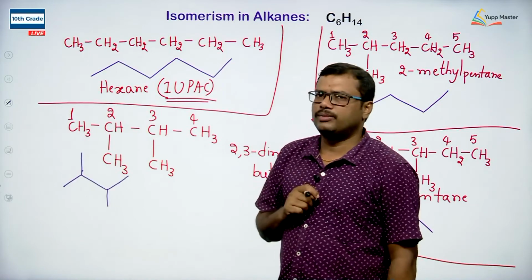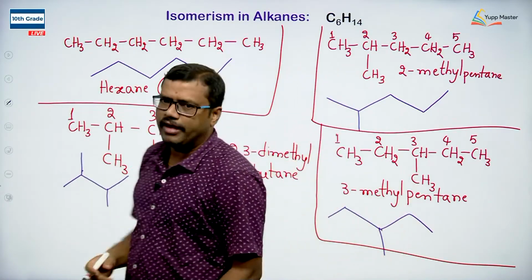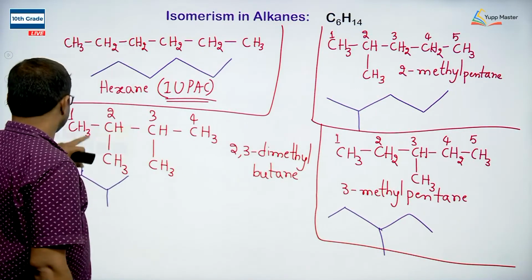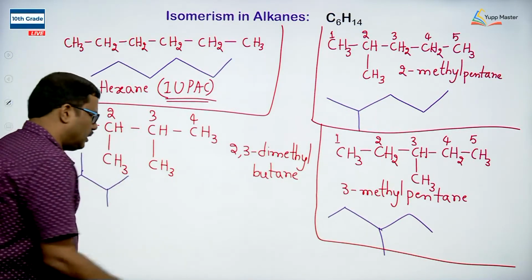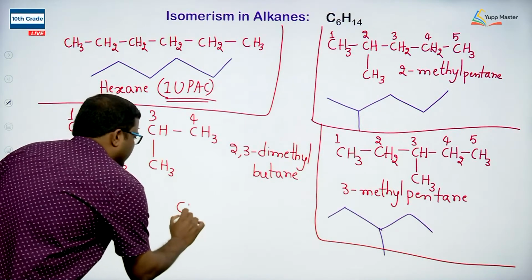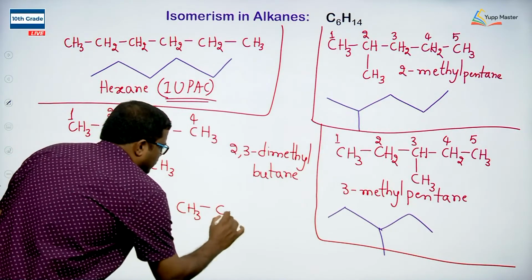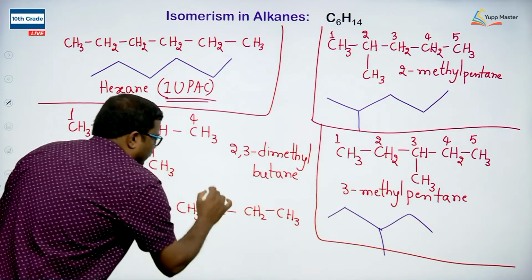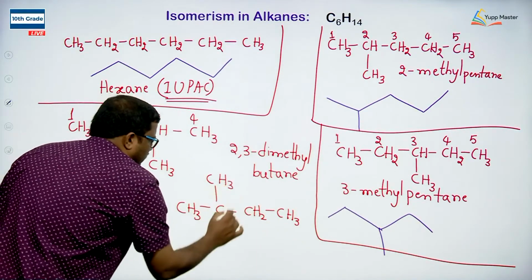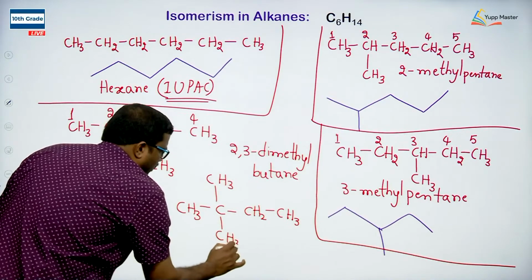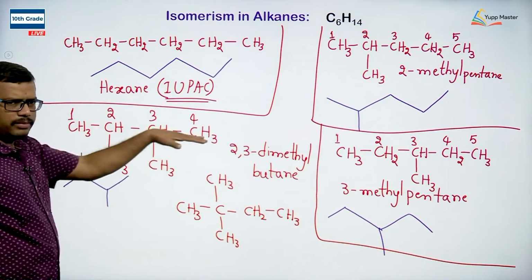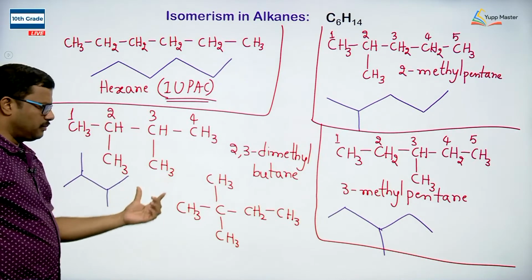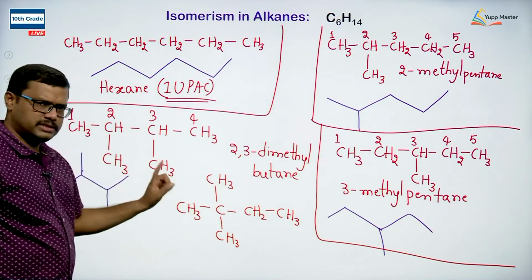Is there any possibility to arrange in one more fashion? Yes, we can. Let me write it this way. CH3, I am taking the 4 carbon chain as the parent chain, and I am taking the 2 substituents on the same carbon atom. In the previous case, I took 4 carbons as a straight chain, with one substituent at second position and the other at third position. Now, in this case, I am taking the 2 substituents on the same carbon.